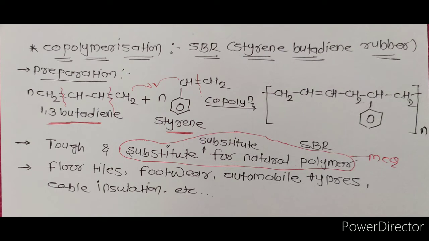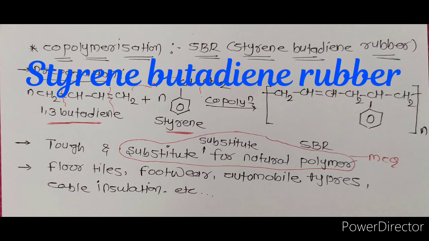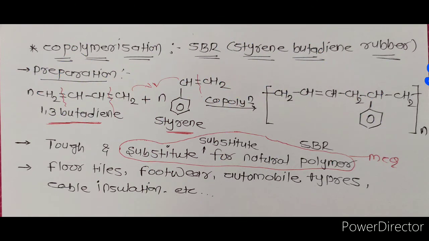Now the next topic is copolymerization. In copolymerization, we will discuss styrene butadiene rubber. We are all aware of the term copolymer. Co means two different. When two different molecules combine together, they form a polymer. That polymer is called a copolymer, and this reaction is a copolymerization reaction. In styrene butadiene rubber, the 1,3-butadiene molecule undergoes polymerization with the styrene molecule, and then it forms styrene butadiene rubber.